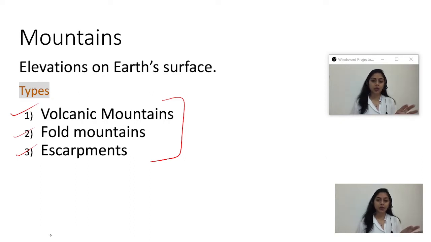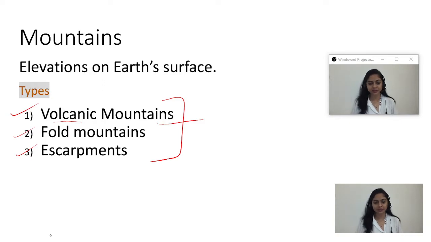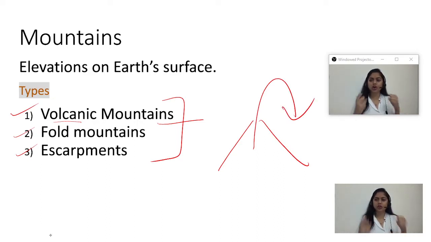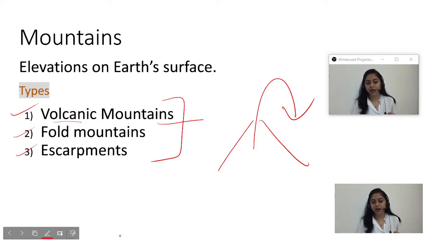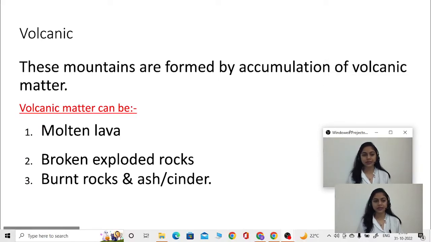If we talk about the volcanic mountain, one by one we will be dealing with it. As the name is volcanic, the image of a volcano comes to our mind. Anything which is under high pressure inside the earth comes out with a lot of pressure, and the lava or the molten material which comes out leads to the formation of a volcanic mountain. So let us see in detail. Now I hope it is visible clearly.